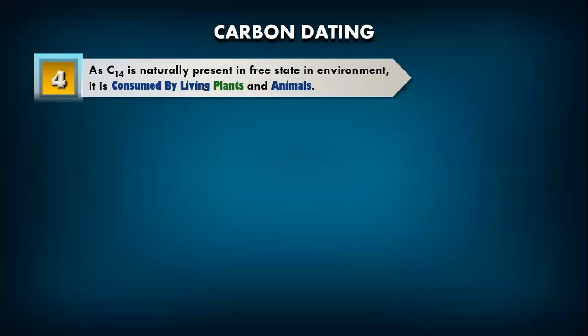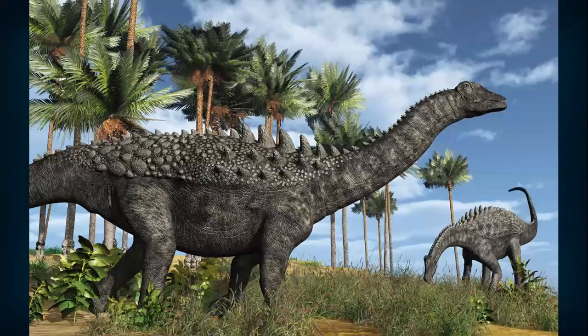Now, you are all aware that in class 9, there was a chapter we studied, energy flow in an ecosystem. Do you remember that carbon is present in all living organisms? Yes or no? Okay. We know that plants prepare their food in their body. When they prepare their food, they use carbon. Correct? Now, plants are eaten by animals, so that carbon will come into our body. Yes or no?